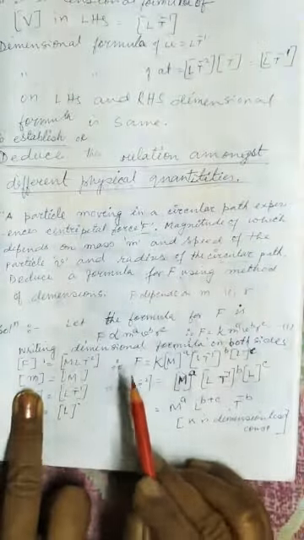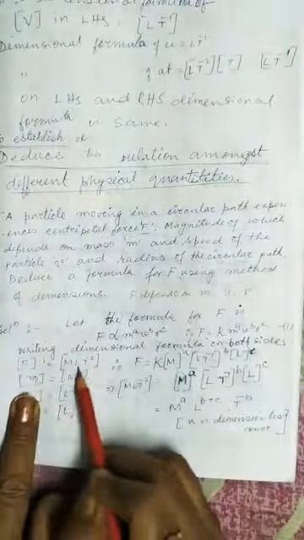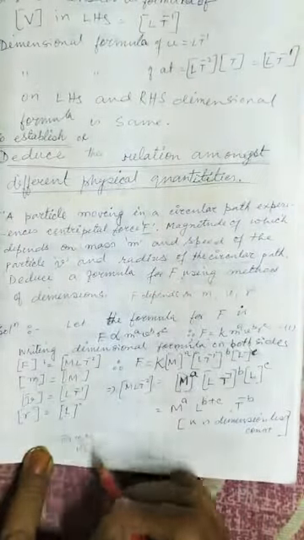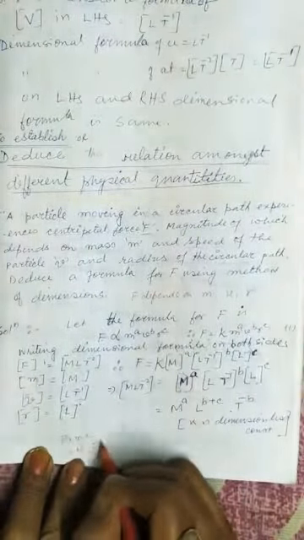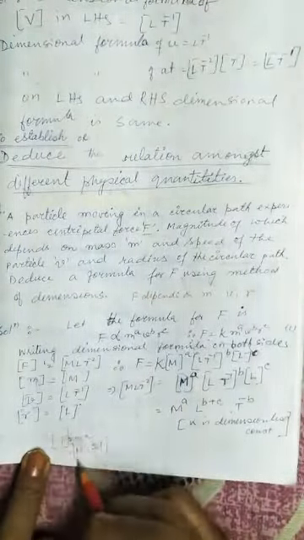First of all, you have to learn the dimensional formulae of different physical quantities, which I will give, and you will check. The dimensional formula of F is M L t to the power minus 2, as F is equal to m a, and a is L t to the power minus 2. So the dimensional formula of F will be M L t to the power minus 2.